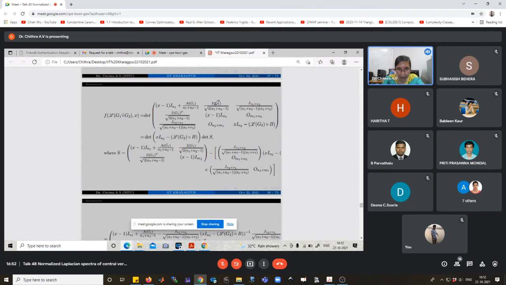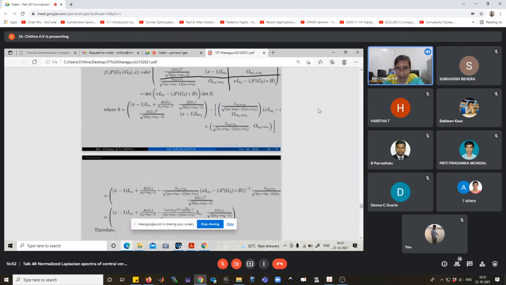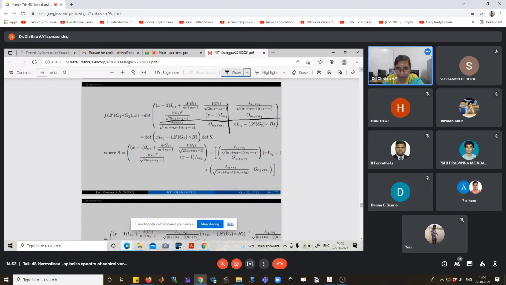Okay, and the determinant of this one, here we consider this is a 2 by 2 block: X I_{n2} minus the Hadamard product of the normalized Laplace matrix of G2 and B, into the determinant of S. Determinant S is this one. Okay, this is 2 by 2. This is one block, this is one block, and this one.